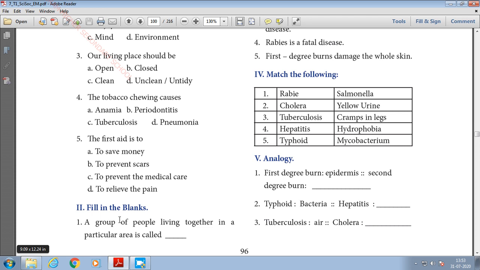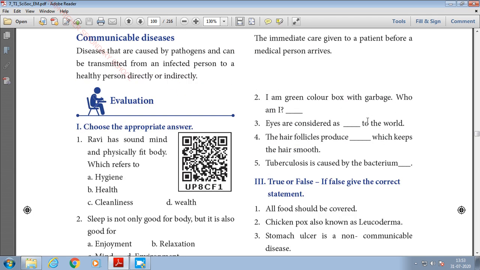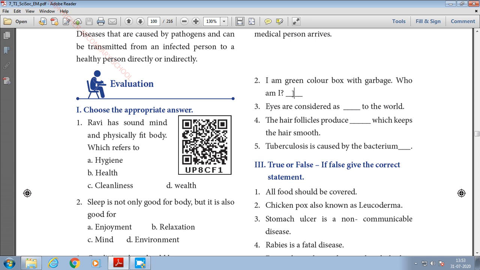A group of people living together in a particular area is called community, COMMUNITY, community. Second one, I'm green color box with garbage. Who am I? Biodegradable waste, BIODEGRADABLE, biodegradable, WASTE, waste. Third one, eyes are considered as windows to the world, WINDOWS, windows. Fourth one, the hair follicles produce oil, OIL, oil, which keeps the hair smooth.